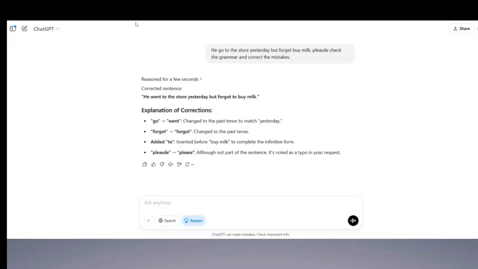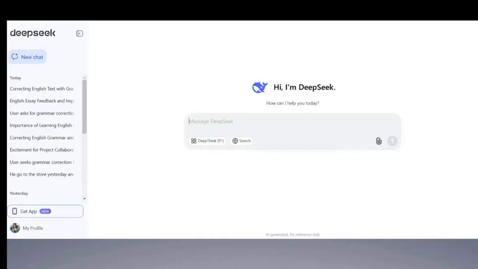However, if we go to DeepSeek, DeepSeek has the option to upload documents. If you can see here, you can click here and upload docs or images.